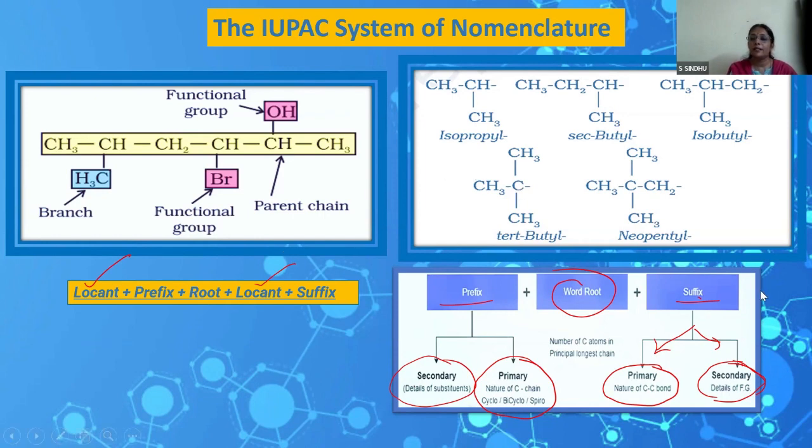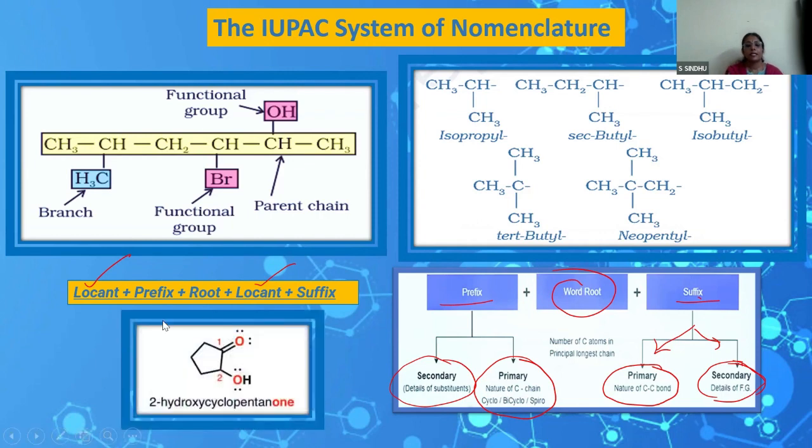So this naming, a child has to understand, because we'll have multiple functional groups in our nomenclature. In most board exams, we have seen at least 2 functional groups maximum and not beyond that, with multiple bonds and all that. So if it is a multifunctional group or with substituents, the child has to know how to name it correctly. So I think once they come to 12th, we start with the chapters. We can give a few nomenclature exercises to the children as assignments so that they brush up what they have learned in class 11.